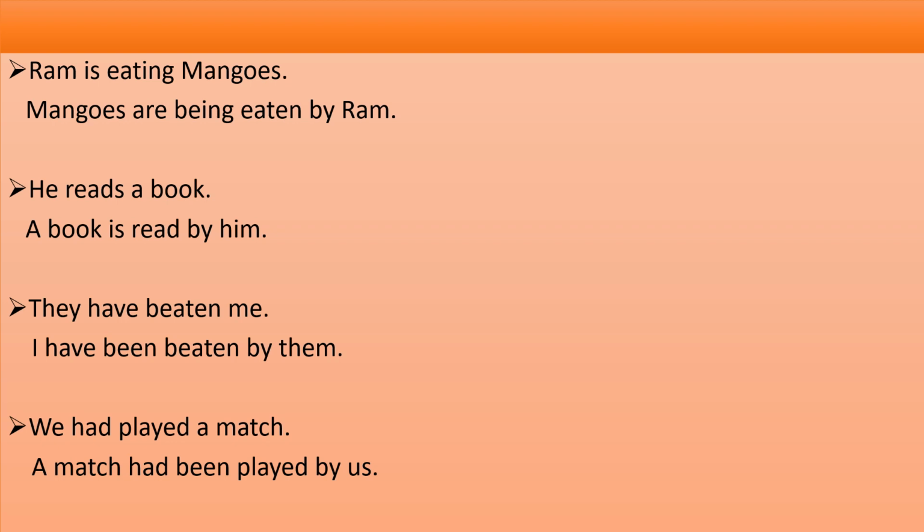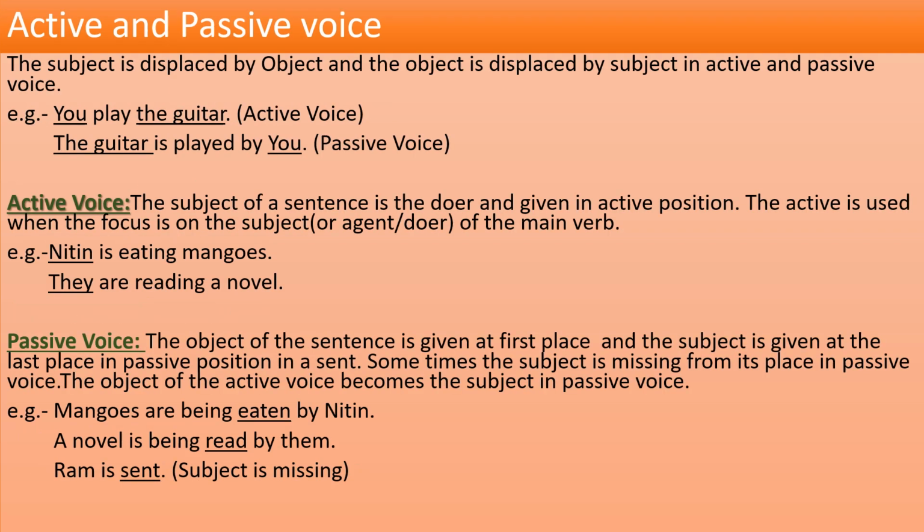Now you can guess the name of today's topic, and the name of today's topic is active and passive voice. So let's start. Before starting, I would like to tell you that there are two types of voices which are spoken by us. Number one is active voice and number two is passive voice. So what is active and passive voice? In active and passive voice, the subject is displaced by the object and the object is displaced by the subject.